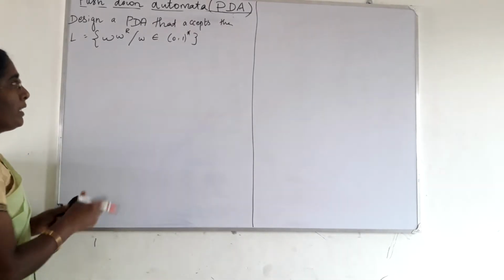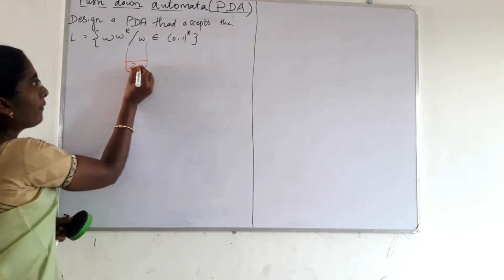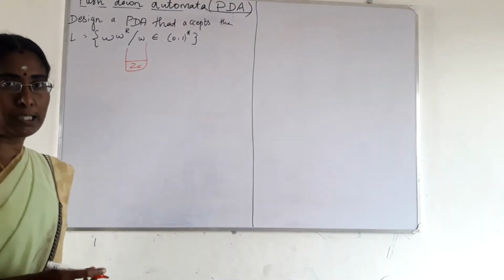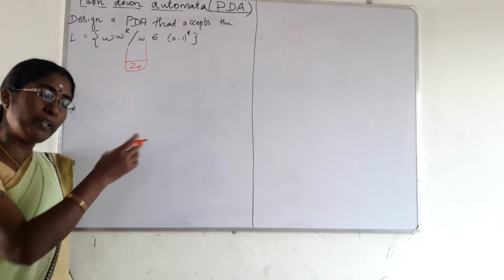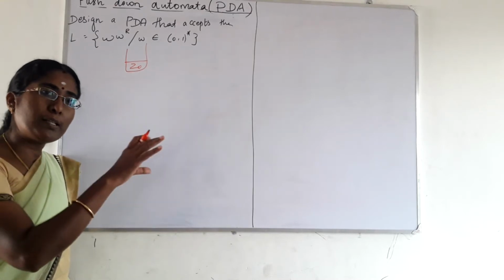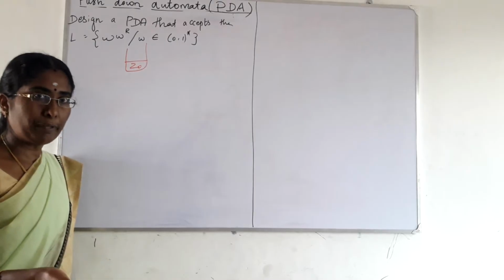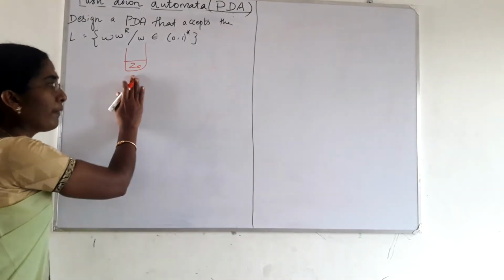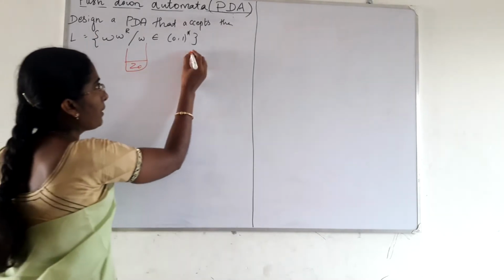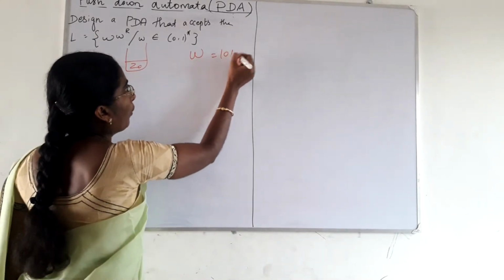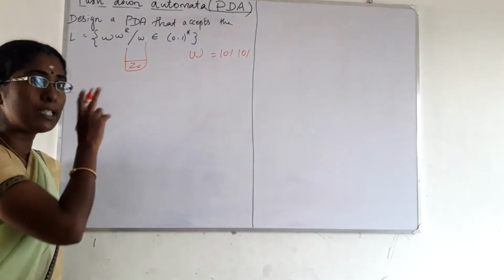Initially the stack is having Z0, only the initial top of the stack Z0. We know that the three components are the finite state control, the input, the stack, and the final result. The stack is having Z0, and then the set of input symbols. As an example string for this language, W is equal to 101 and W^R is 101.